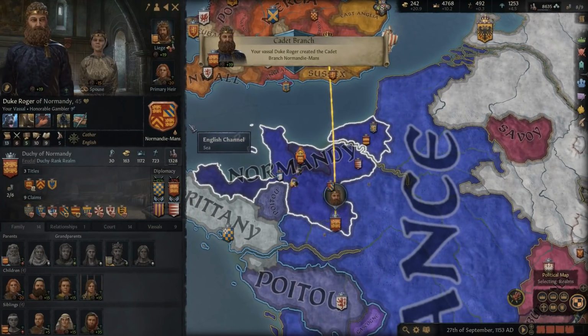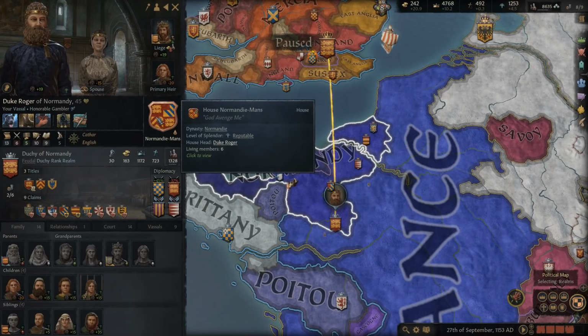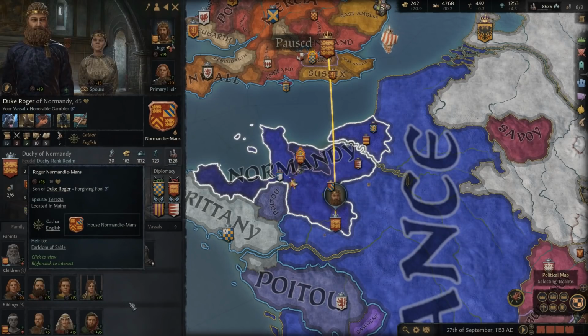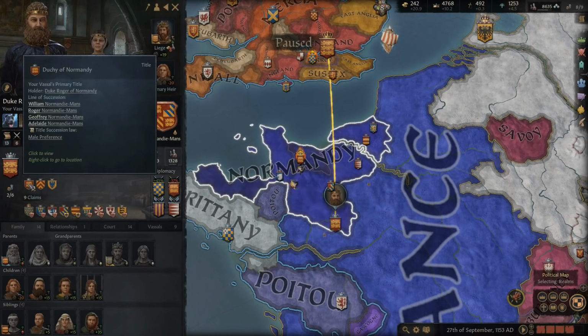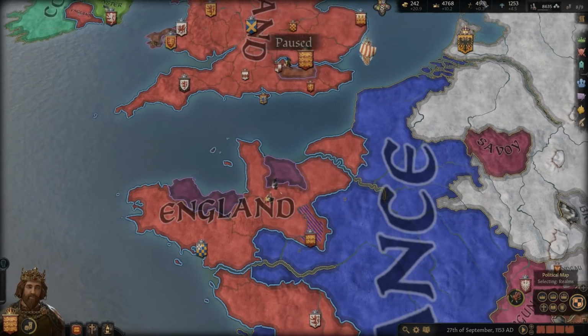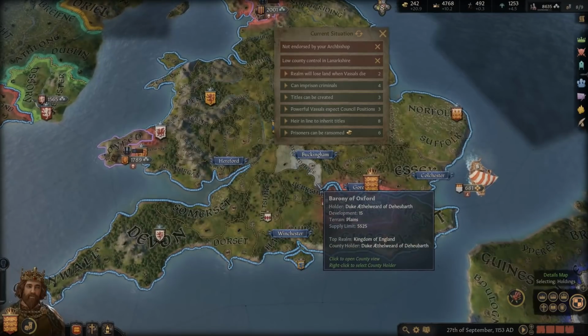Okay, I thought that they were already a cadet branch. Is he a cadet branch of a cadet branch? Because I think that's exactly what happened here. Yeah, because I could have sworn the Dukes of Normandy were already their own branch. Maybe not. Or maybe, I don't know. I'm not entirely sure what happened there, actually. Because, yeah, I could have sworn they were.